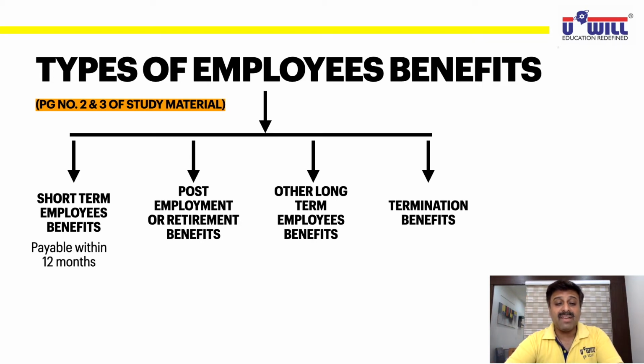Short-term employee benefits means they are payable within 12 months. Okay, but within 12 months from when? This is very important: within 12 months from the end of the current period. Understand this? Current year is 21. Now 21-22 has started, April is going on. So the current year is 2021-22.